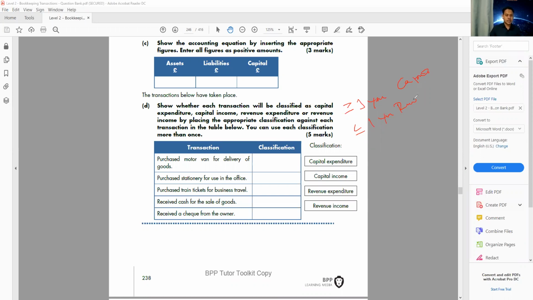Let's have a look at that. First transaction we have purchase, that means buy. If I buy something, money is going out, isn't it? If I purchase something, money is always going out. That means expenditure, no doubt. But I want to see what type of expenditure it is. I'm purchasing a motor van. Obviously, if I buy a motor van, I plan to keep it for long. I want to use it for more than 1 year. So what type of expenditure? More than 1 year, capital expenditure.